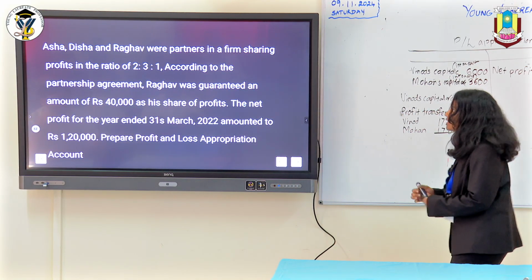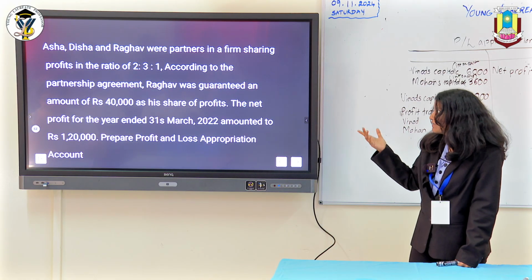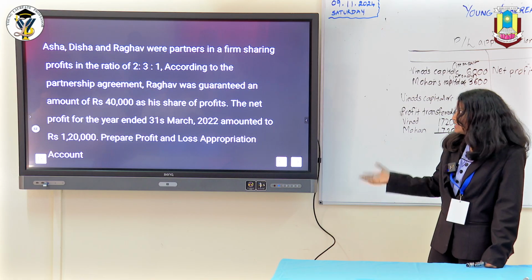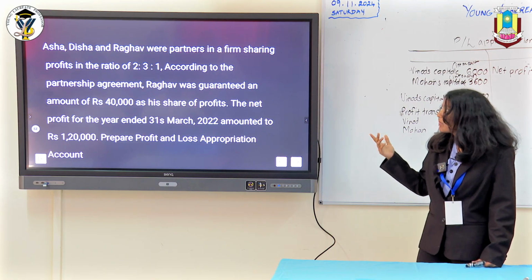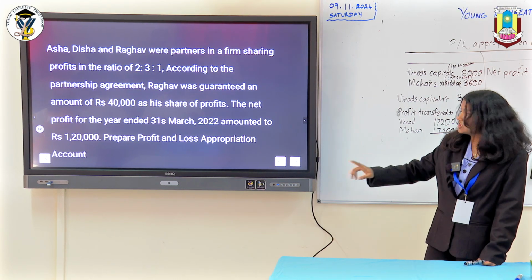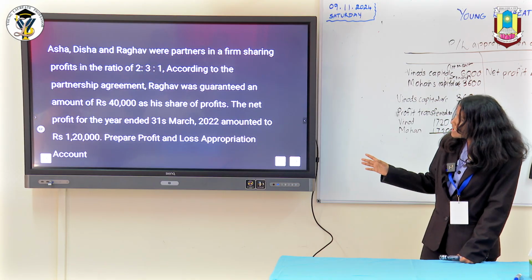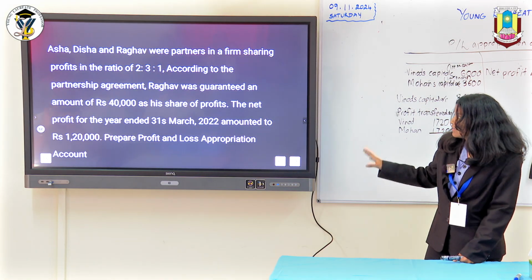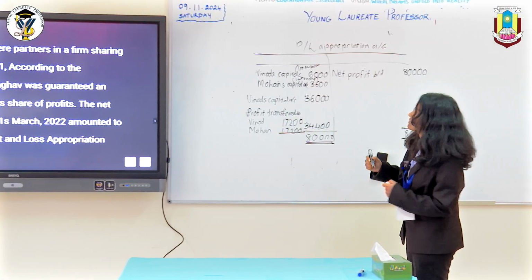So here's also a question. Asha, Disha, Raghav were partners in a firm sharing profits in the ratio 2:3:1. According to the partnership agreement, Raghav was guaranteed an amount of 40,000 as his share of profits. The net profit of the year ended amounted to 1,20,000. So here 1,20,000 will be distributed among these partners.